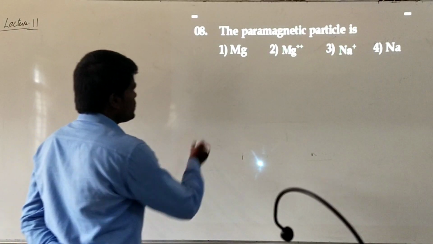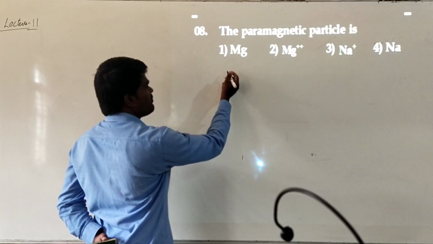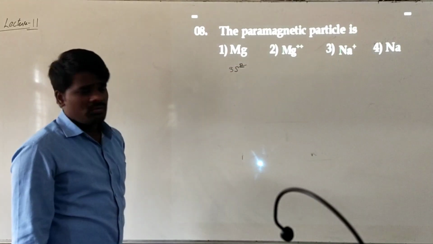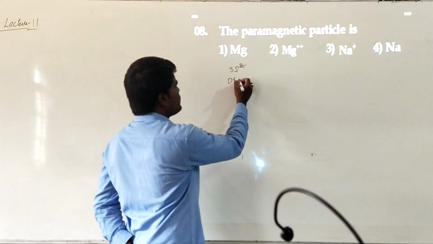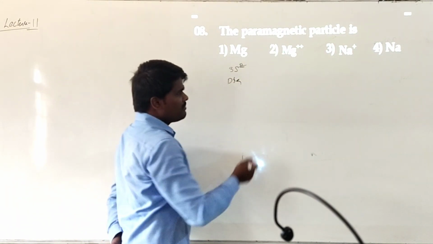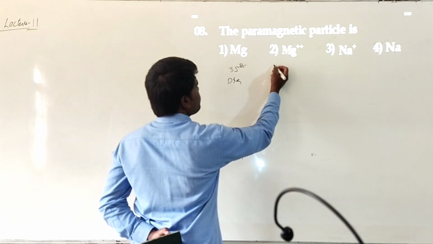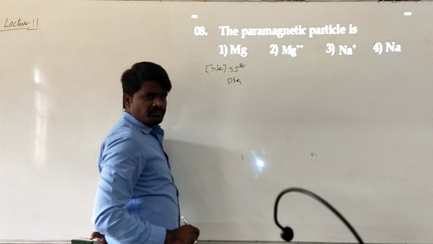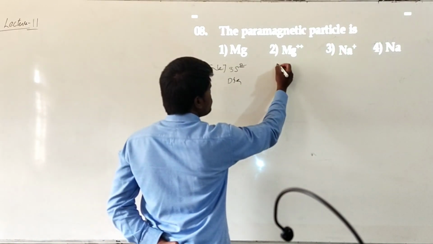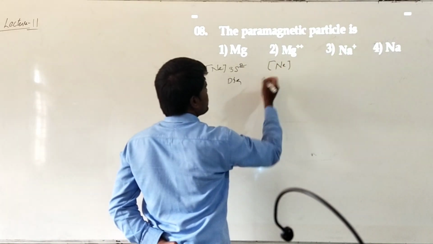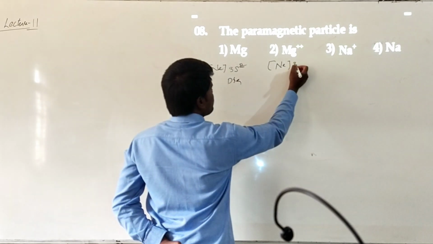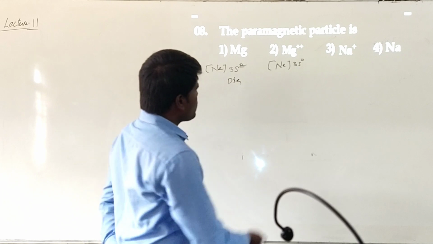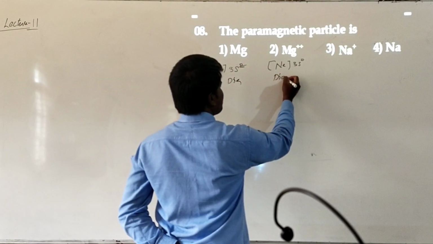If you are talking about magnesium, its valence electronic configuration will be 3s2. Is there any unpaired electron here? No. So it will be diamagnetic in nature. And what would Mg+2 be? Its electronic configuration, generally we write it as neon 3s2. But when it loses 2 electrons, it becomes neon 3s0. What is the electronic configuration of neon? 2s2 2p6. Here also 0 unpaired electrons, diamagnetic in nature.